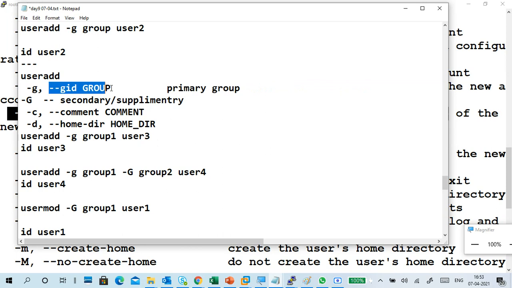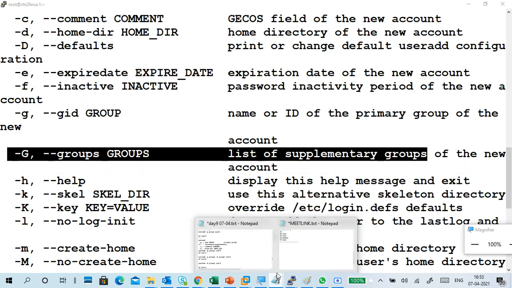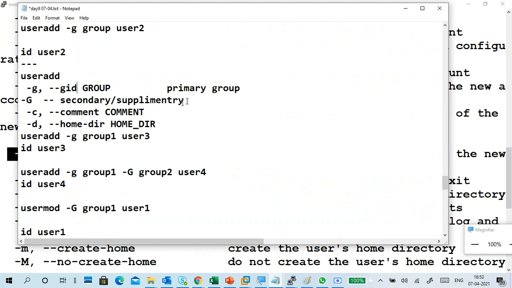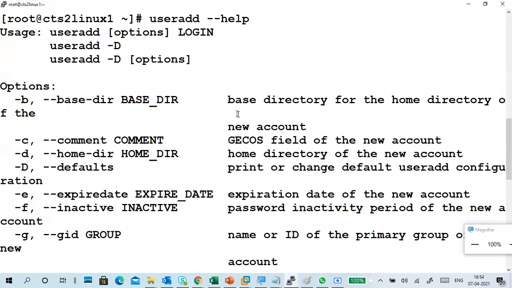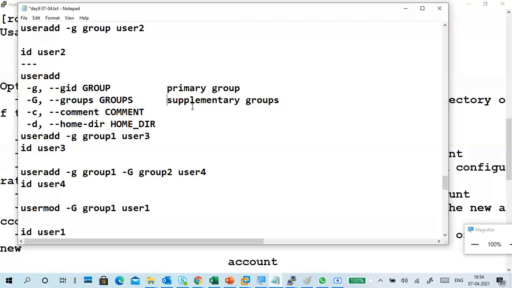I'm going through the options, right? This supplementary group understanding is important. This is a comment.